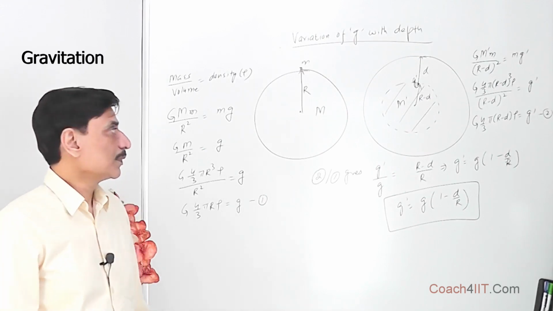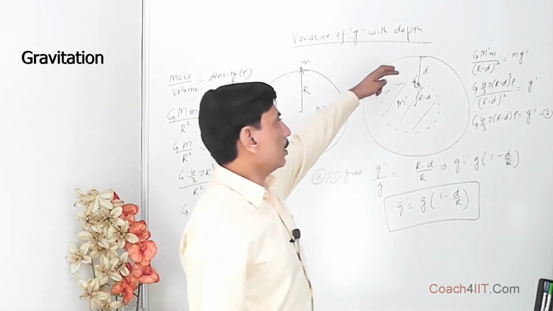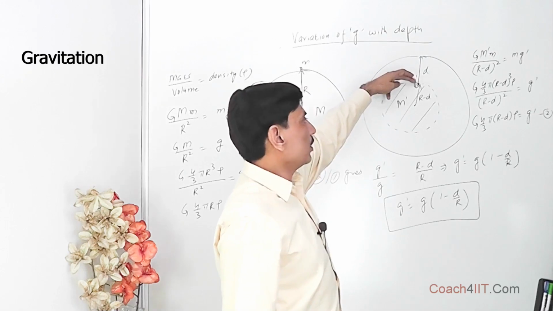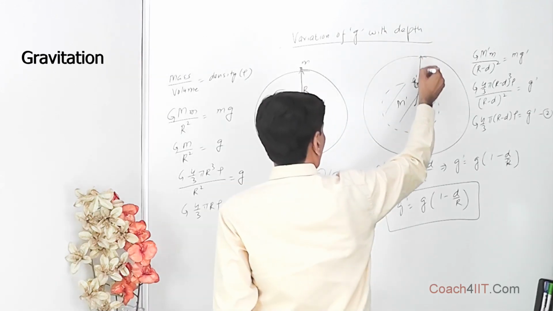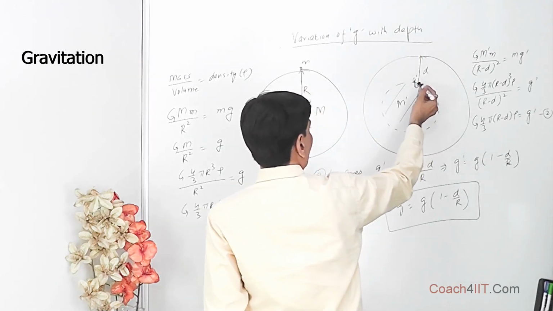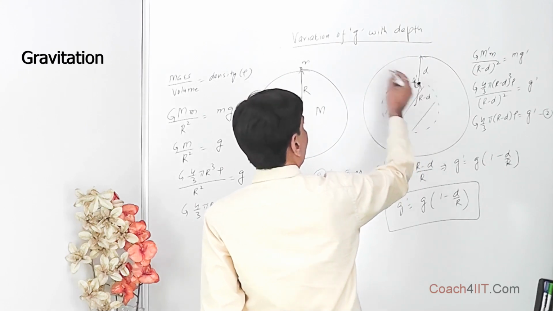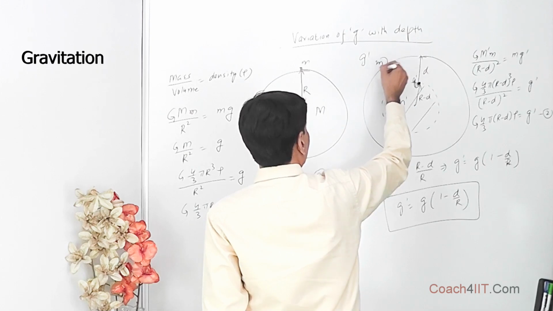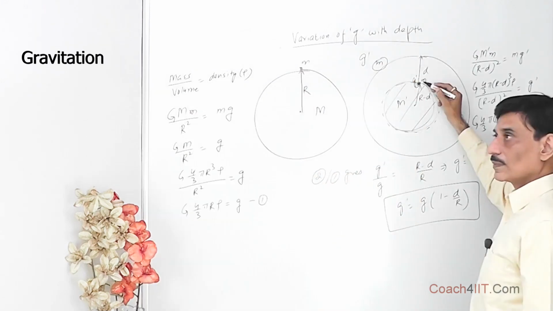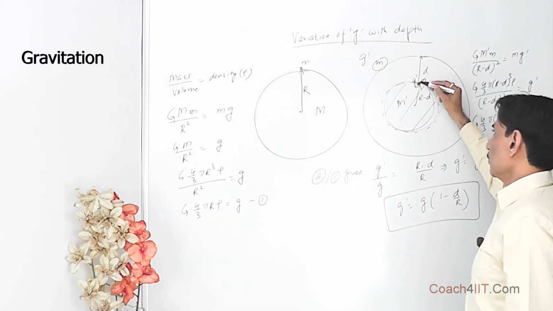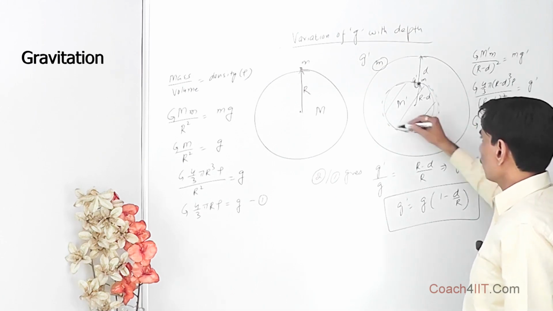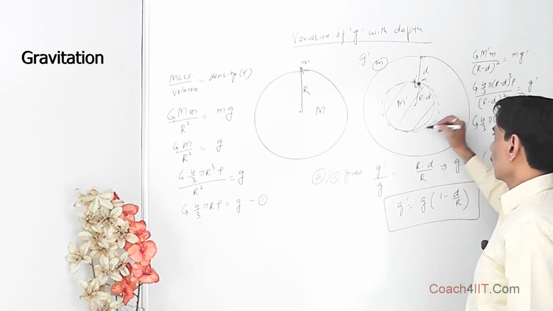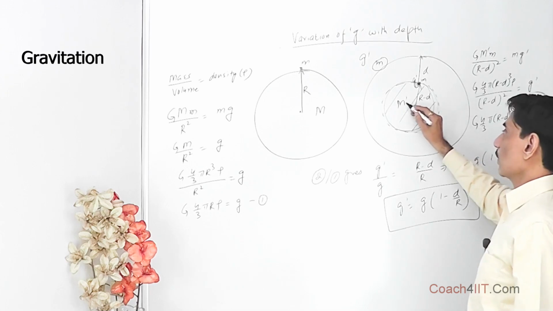Now let's say we have gone a distance d below the surface. Over here we are calling the acceleration due to gravity g dash, and the mass we have taken is still m only. The force of gravity which acts on this mass is only due to the sphere which is below this, that is because of this mass which we are calling M dash.